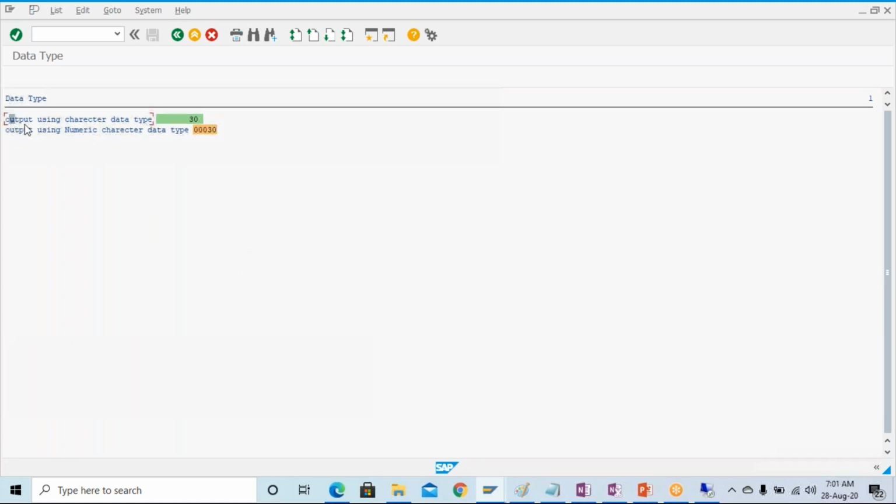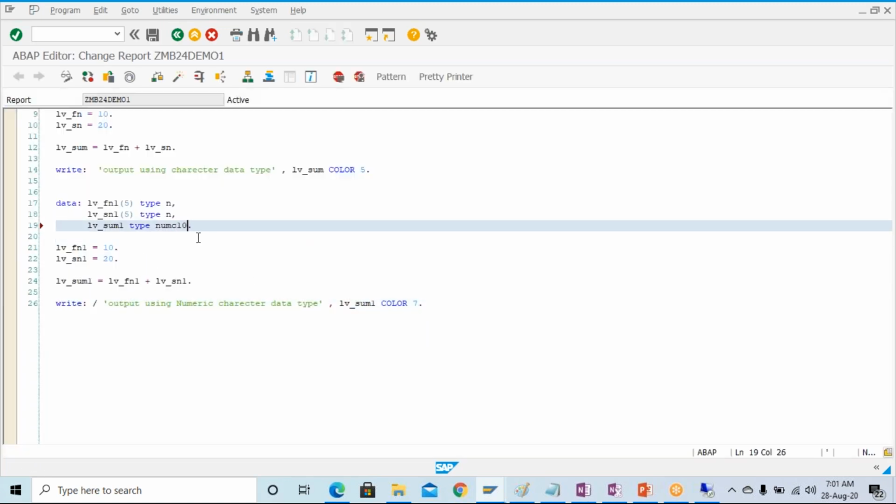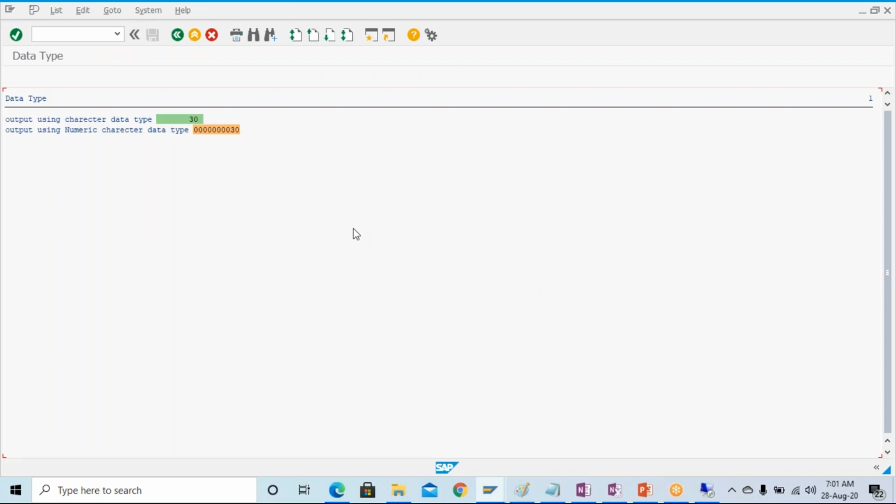You can see that here the output using character data type is coming like this, 30, right? But the output using the numeric character data type, 00030, is coming. If you increase the size, you can see NUMC 5 I have given. Let me increase it to NUMC 10 for this numeric character, and let's observe the output. Press F8 and if you count 1 2 3 4 5 6 7 8 9 10, the total is 10 here. Here also you have a total space of 10.